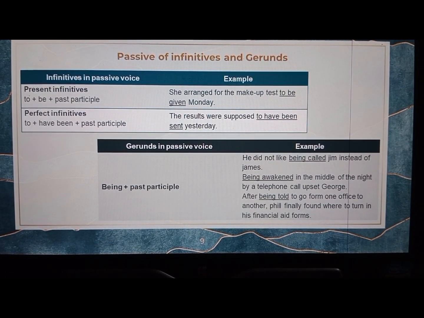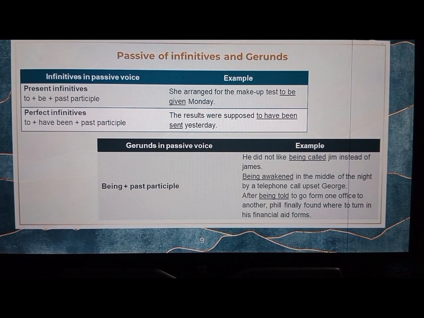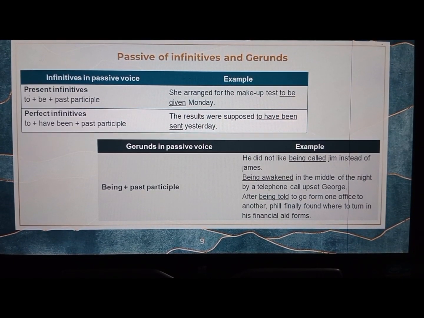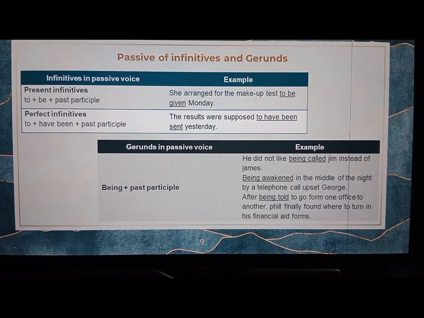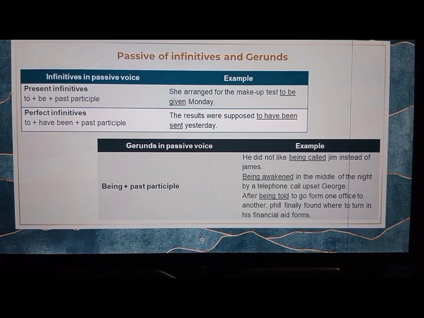After being told, we went from one office to another. Will finally found where to turn in his financial aid form.